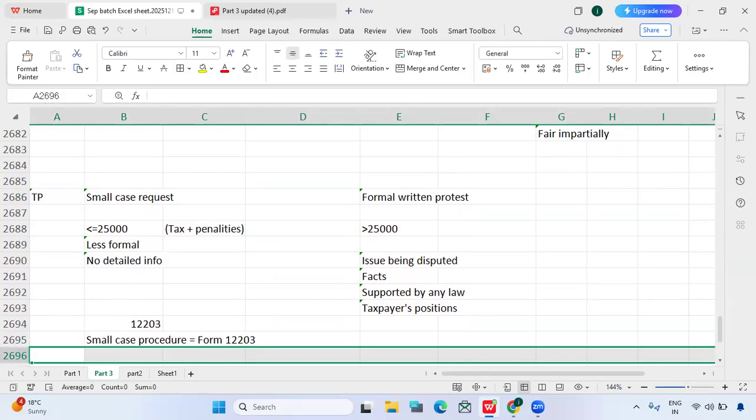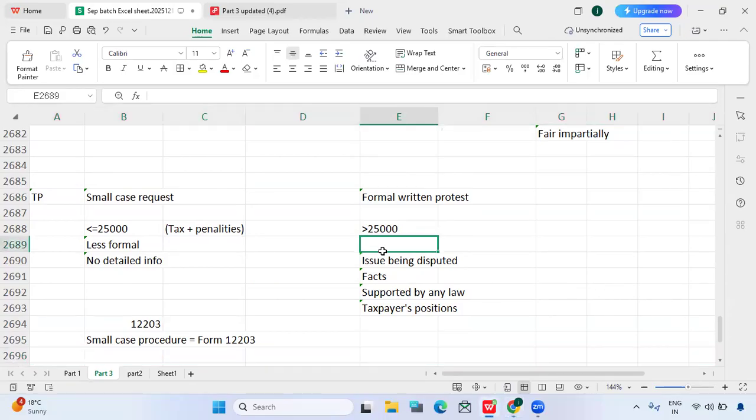And what about if the amount is more than $25,000? In that case, the taxpayer has to give formal information. So taxpayer identifying information, which is the taxpayer TIN number, we have to give, and the issue, facts and tax law supported, and the taxpayer's position, everything we have to give.